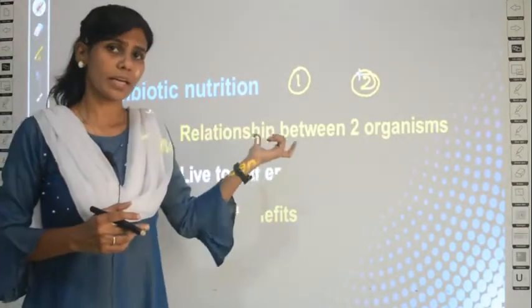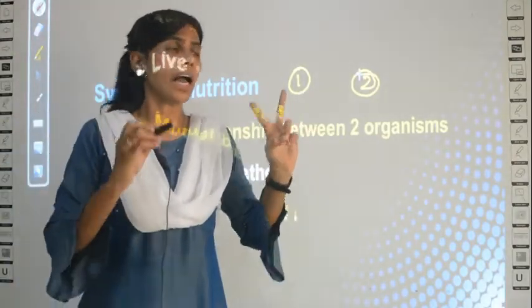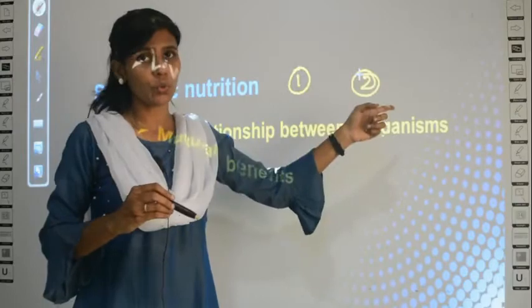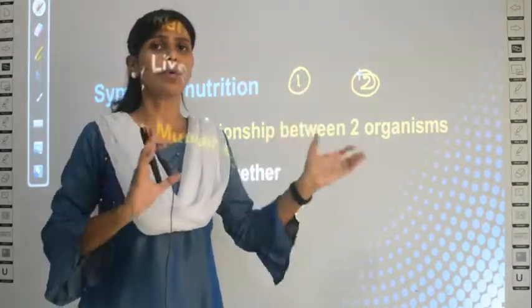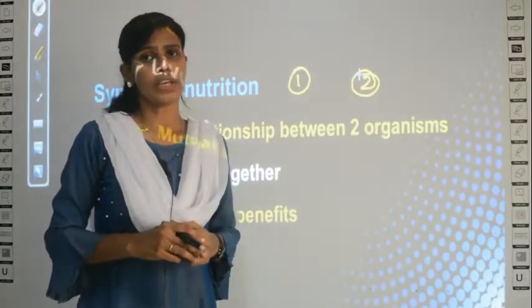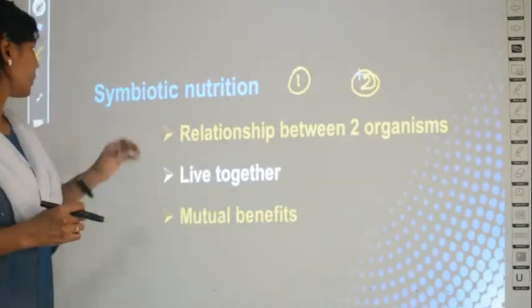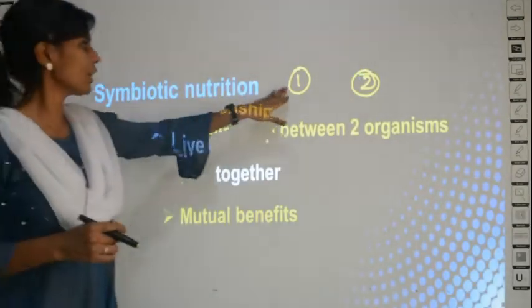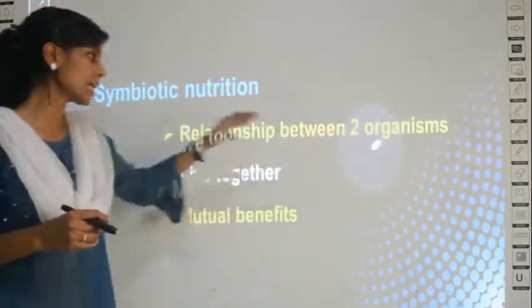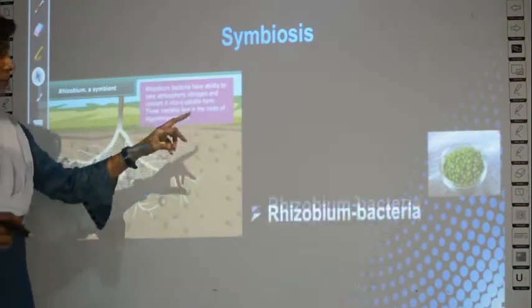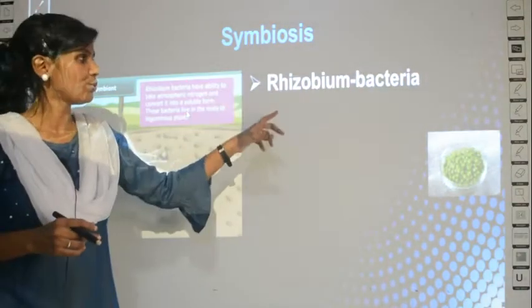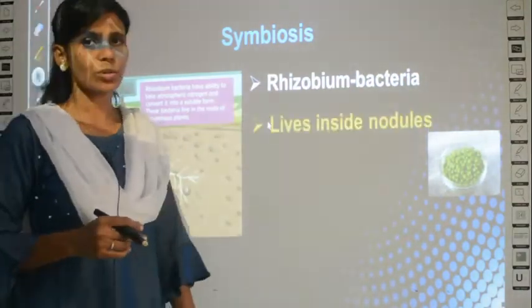So these two organisms will live together and one is benefited from 2 and 2 is benefited from 1. So in turn both are beneficial to each other. This is called symbiotic type of nutrition. Where can you find such a relationship in plants? Example given is the relationship between a bacteria called rhizobium.